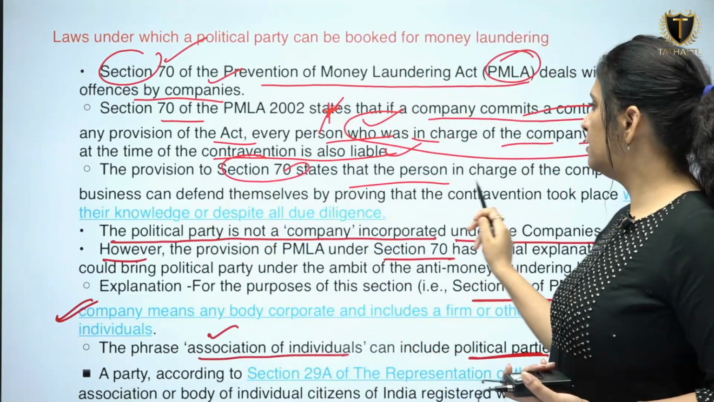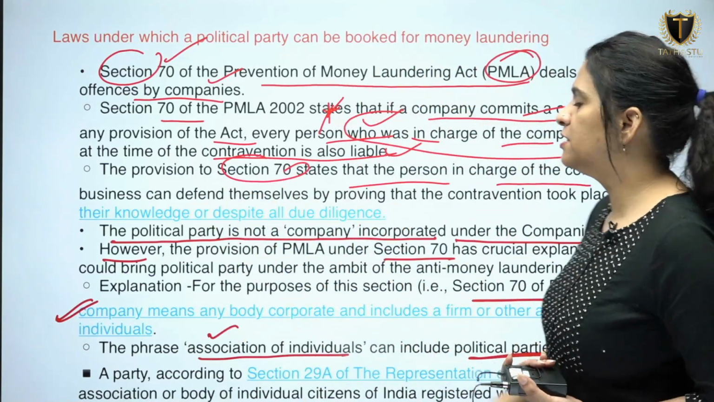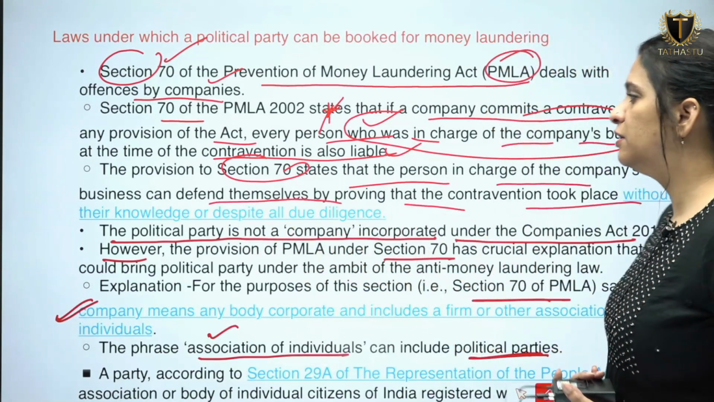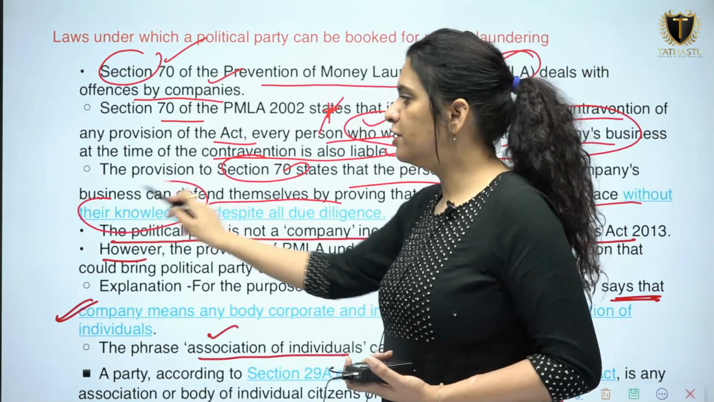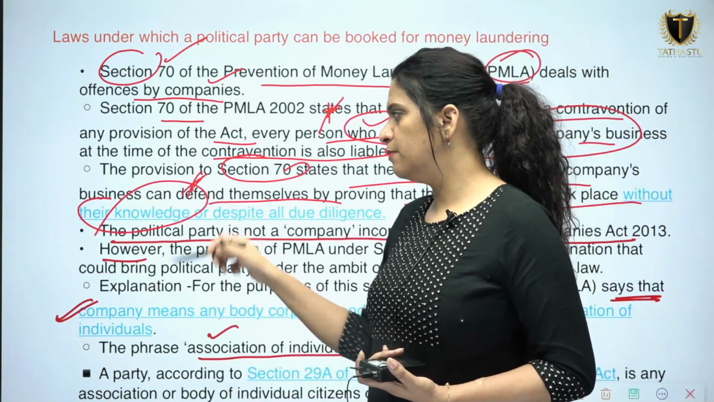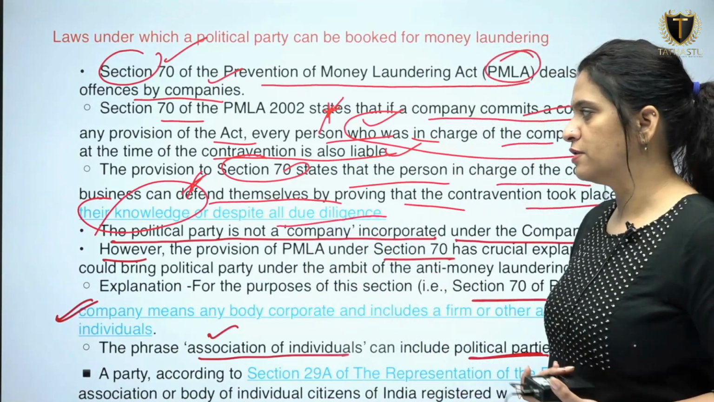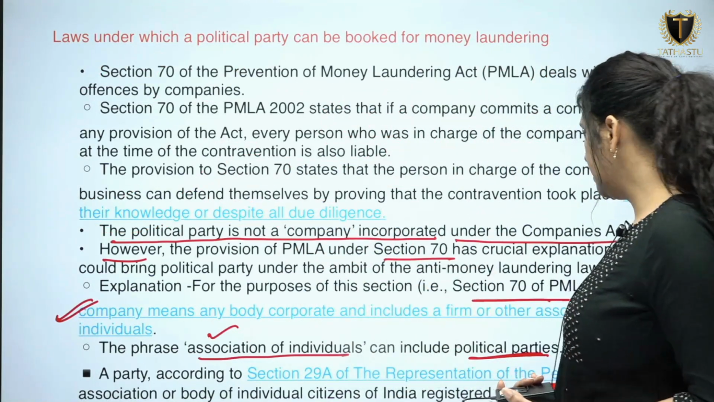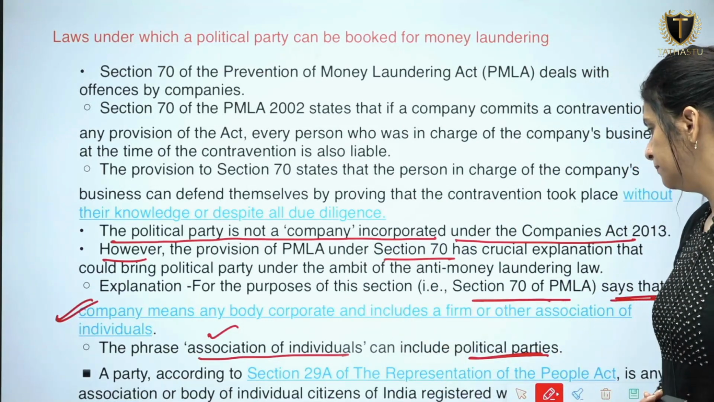Section 70 says that the person in charge of the company's business can defend themselves by proving that the contravention took place without their knowledge. If it happened without their knowledge, the person in charge can defend himself or herself, despite all due diligence. Now, what about political parties? Let us see how political parties are covered.